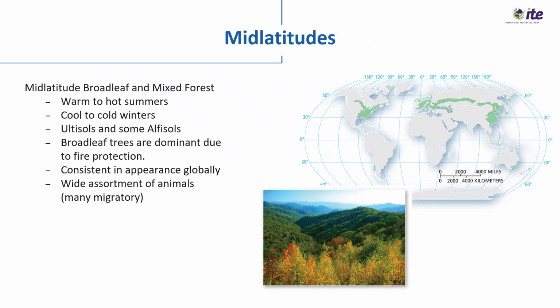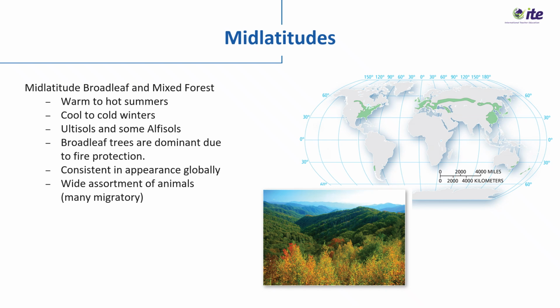The mid-latitude broadleaf and mixed forest biome is found between 30 degrees and 60 degrees latitude in eastern North America, Europe, and East Asia. It experiences 4 distinct seasons and moderate precipitation throughout the year. Vegetation includes deciduous trees such as oak, maple, and beech, often mixed with conifers like pine and spruce. Leaf shedding in autumn returns nutrients to the soil, supporting a rich forest floor and diverse fauna.